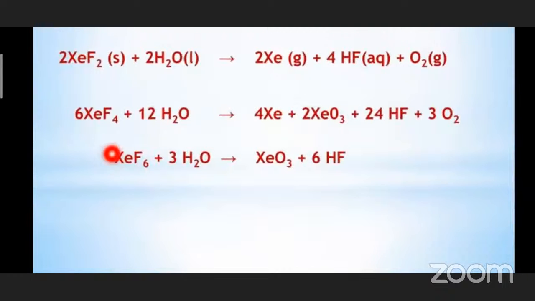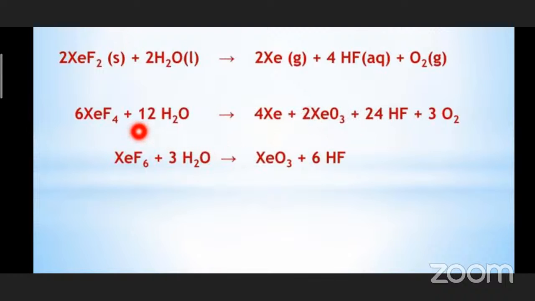Next, see another reaction, xenon tetrafluoride. When xenon tetrafluoride is reacting with water, it forms xenon. The two products are the same here: xenon, HF, oxygen. Here one extra product. What is that extra product? XeO3, xenon trioxide. This is important over here.